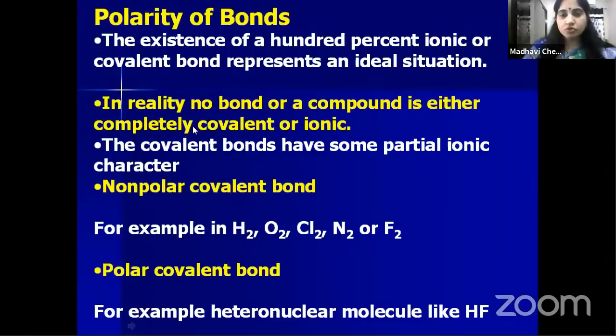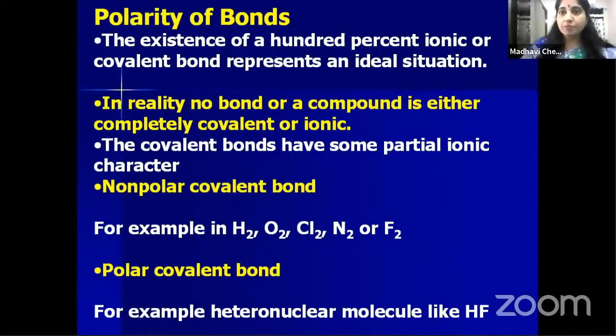Is it clear? Now let us see how covalent compounds have partial ionic nature. Again I'm repeating, please concentrate. What is the polarity of the bond? We know that ionic compounds and covalent compounds are there, but perfect ionic and perfect covalent compounds do not exist in nature.